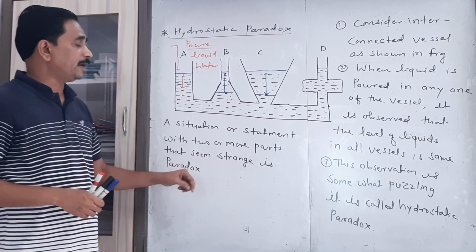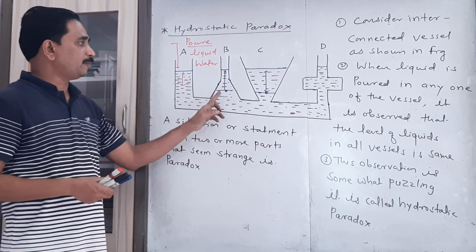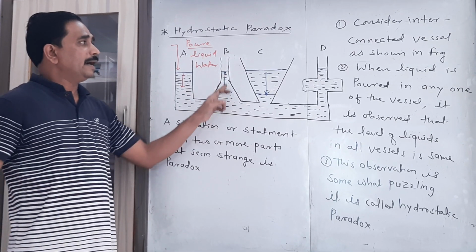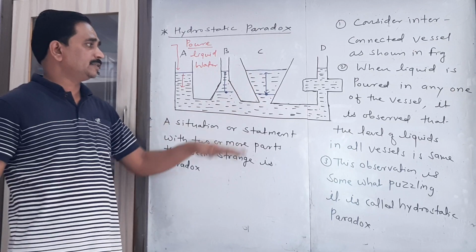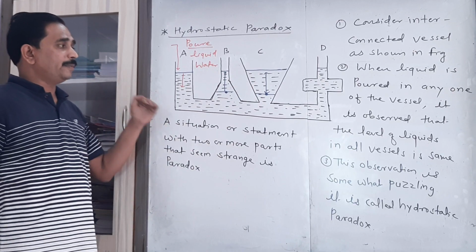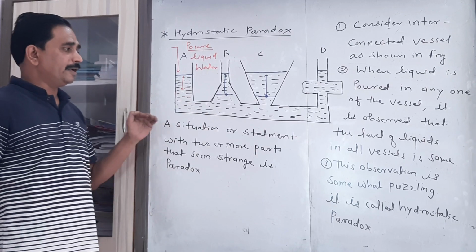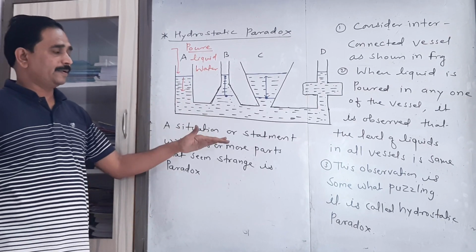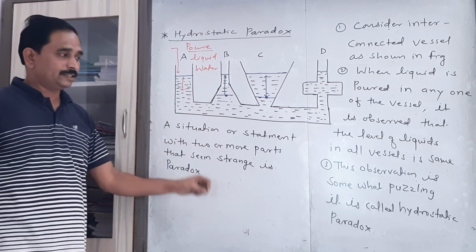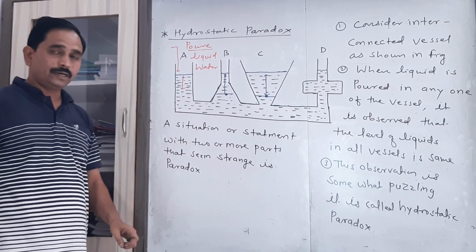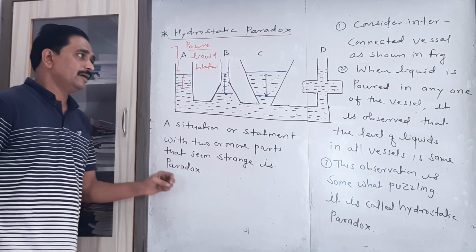But it is found that the pressure at this point in vessel B and the pressure at this point in vessel C is the same. So this is the situation where observation and expectation are different. That's why this point is called the hydrostatic paradox.